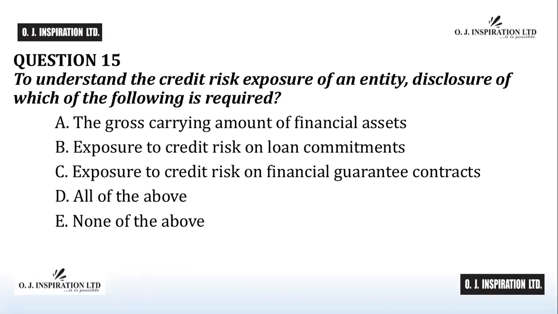Question number 15. The answer to question number 15 is D, all of the above. To understand the credit risk exposure of an entity, disclosures of the following are required: 1. The gross carrying amount of financial assets. 2. The exposure to credit risk on loan commitments. 3. The exposure to credit risk on financial guarantee contracts. And 4. Loss allowance on financial assets. D is the answer to question number 15.